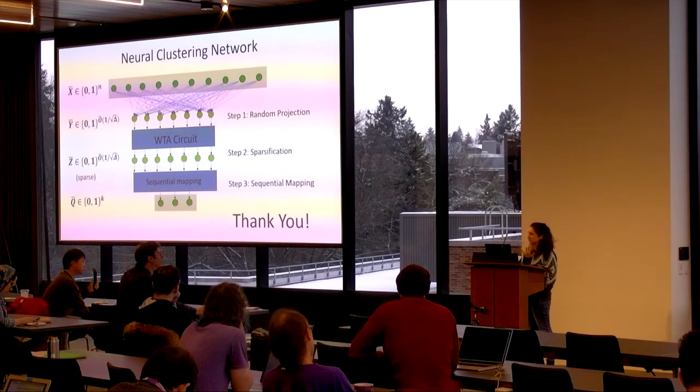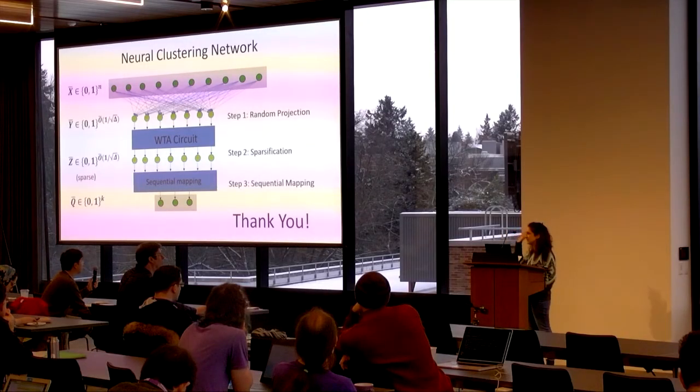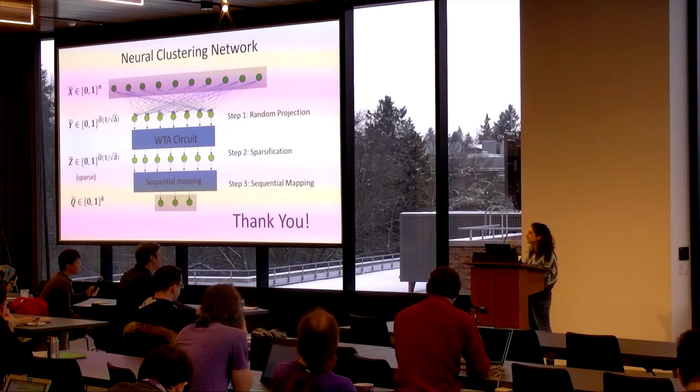So I'm not sure. I guess so, but the thing is that we just needed to be consistent with the signs. So if I multiply it with random signs, maybe I'll not get the guarantee that everything will be positive, if I understood. But this can be done in many ways. Maybe we can do it in different ways. The reason that we use the chi-squared distribution is because it will be close to uniform, and we also needed another nice property that I didn't mention, that we need a gap between the largest potential and the second largest potential for the sparsification step. So we needed a distribution that has this nice property.